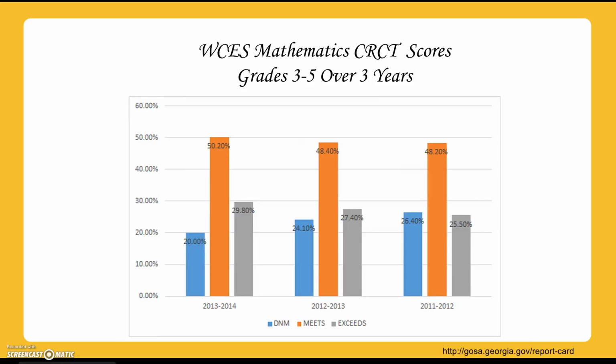The next slide shows a graph of math scores for the entire school over the 3-year period. And what we see here is some pretty good news. We see a decline in do not meet from 26% down to 20%, which shows that Worth County Elementary School went from approximately 75% to about 77%, all the way to approximately 80% that met and exceeded in mathematics.